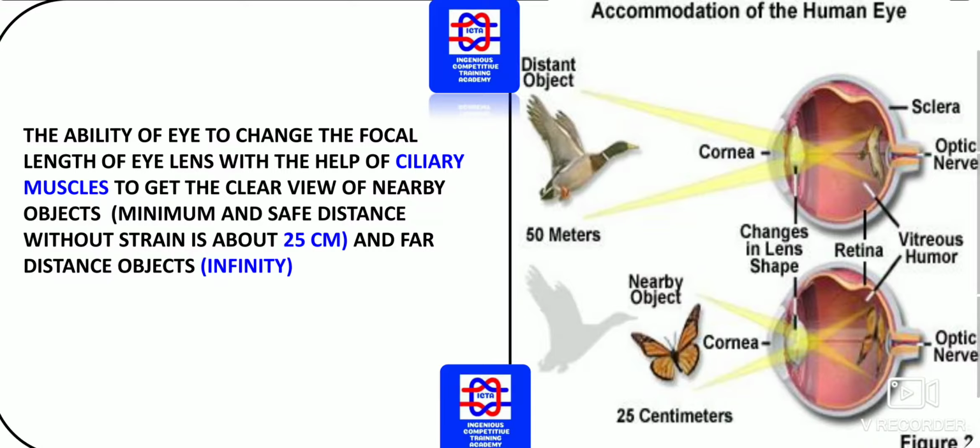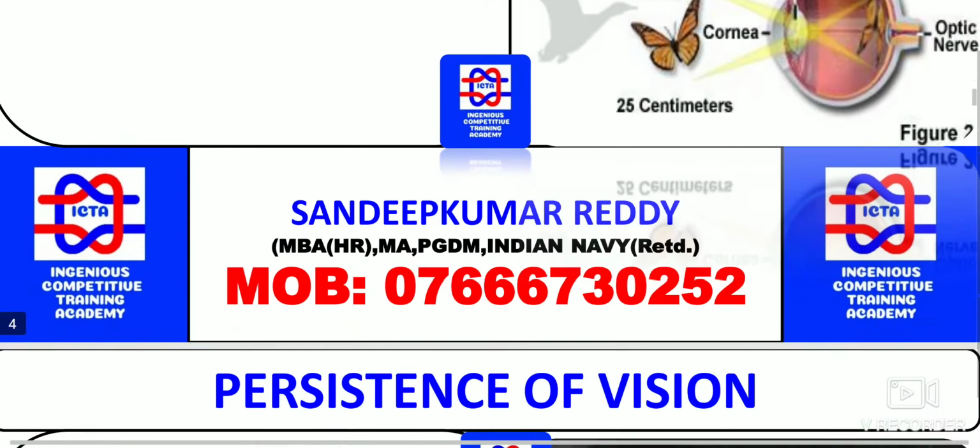So where we can easily see whatever objects we want. You can see on the right how, within 25 centimeters, it is difficult to look, and at 50 centimeters also we can see. So how the lens will be adjusted, as well as how the image is formed inverted, that image's inversion will also be shown.